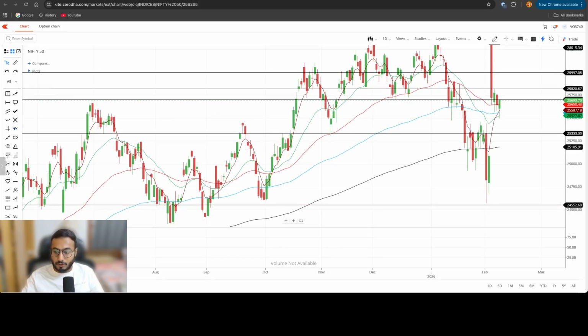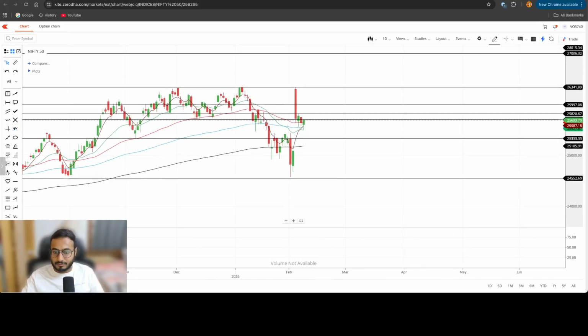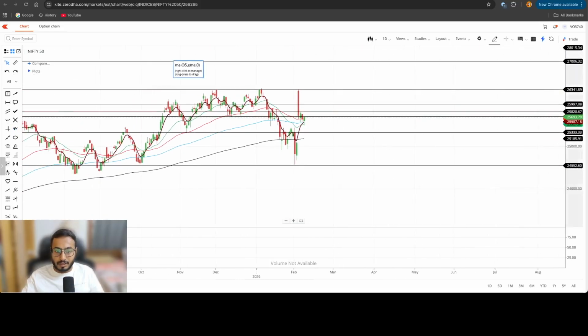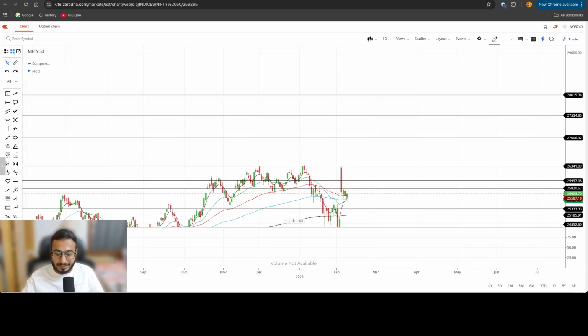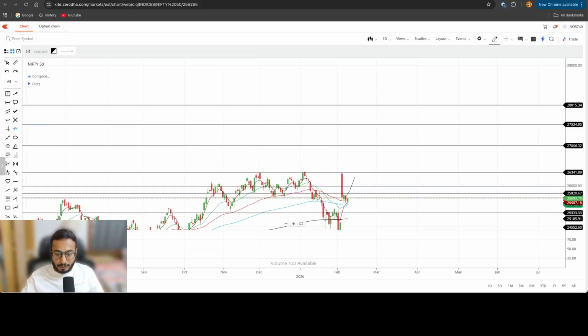So if you take this example, this is a great support zone for coming years. The zone from 24,000 to 26,000, and if we cross 26,300, the above levels will open up. But if it is a straight breakdown, then a straight retest of this level, we might continue a movement like this, right?